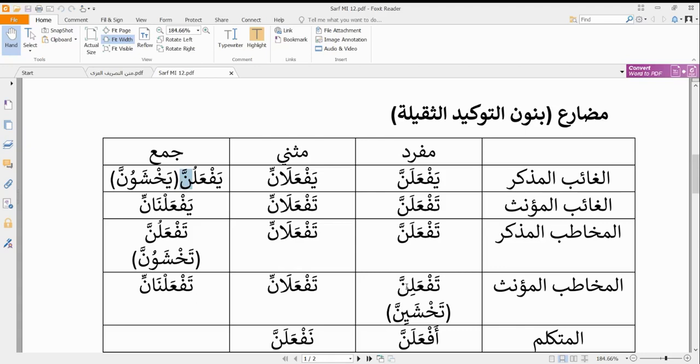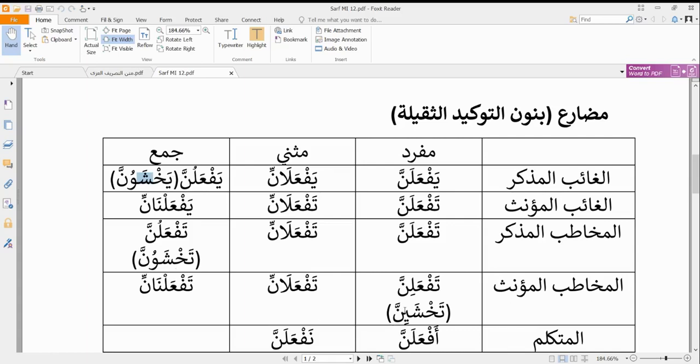So those are the 3 formations of our nun ta'kid al-thaqila when we are having the af'al al-khamsa. However, we have an exception. What is the exception? Whenever the letter before our waw al-jama'a is taking fatha, then in that case we are not going to remove the waw or the ya. And that's why we have yakhshawna. When we add nun ta'kid al-thaqila to it, it becomes yakhshawunna, or takhshawunna, or takhshayinna.